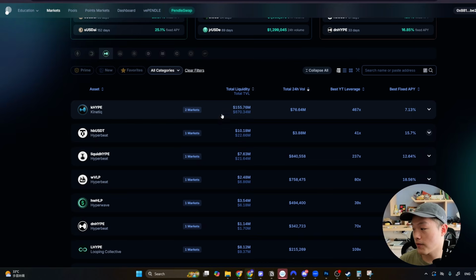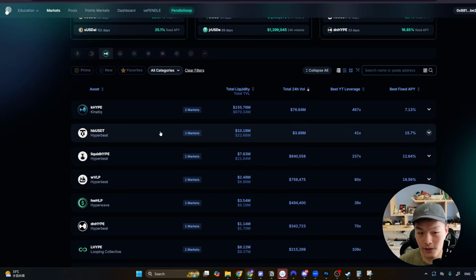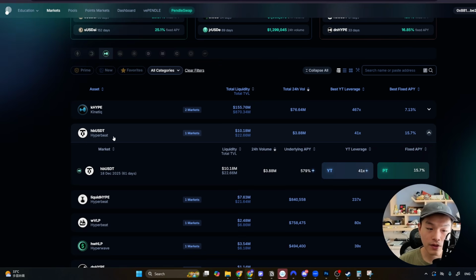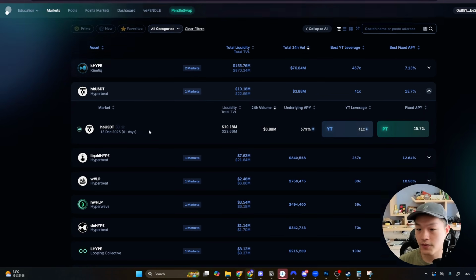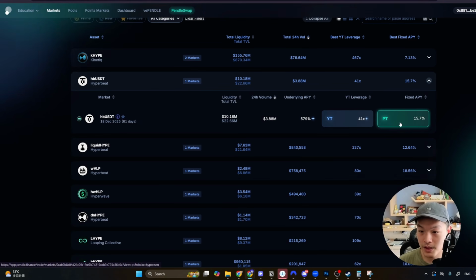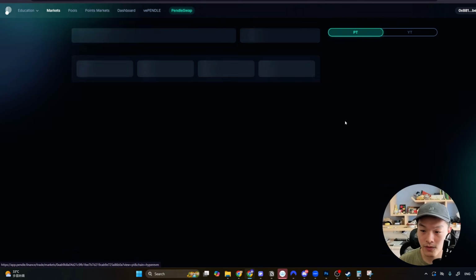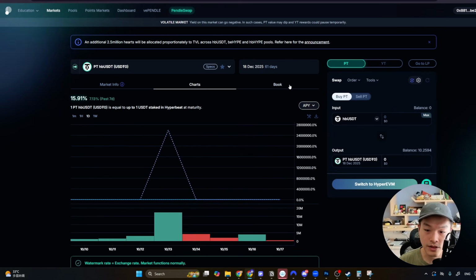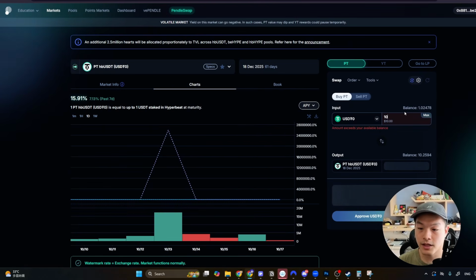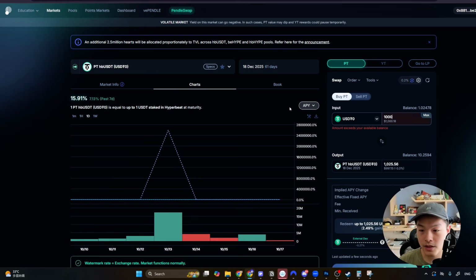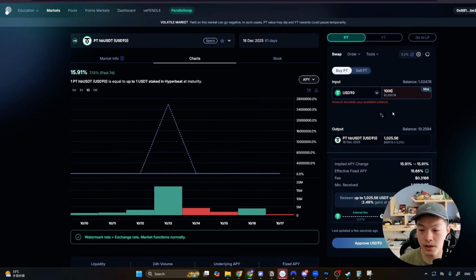So before I talk about providing liquidity, we could see a few examples of that. You can look at Hyperbeat USDT, for example, and you can see the current PT is trading at roughly 15 or 16% APY, right? So if I were to deposit, let's say 1,000 USDT into this PT, if I'm trying to buy some PT, right?